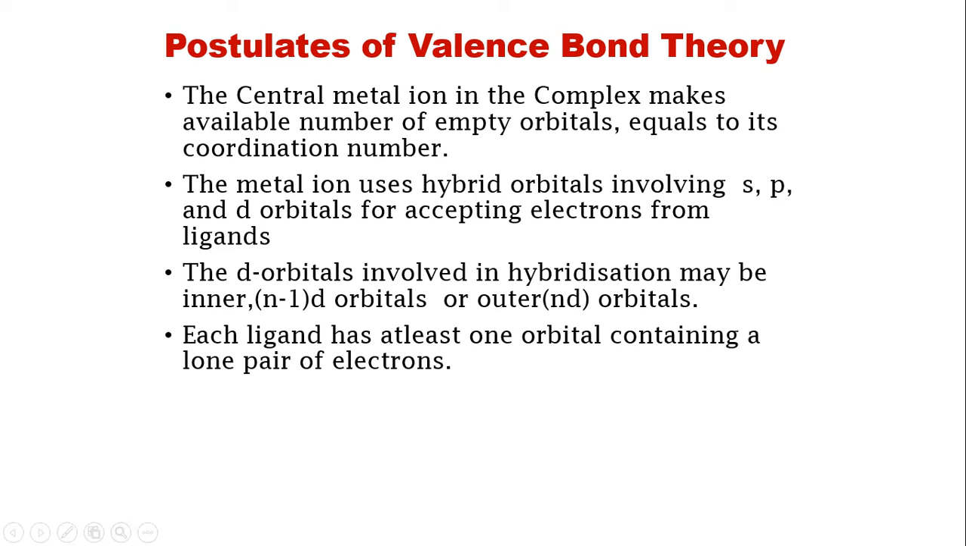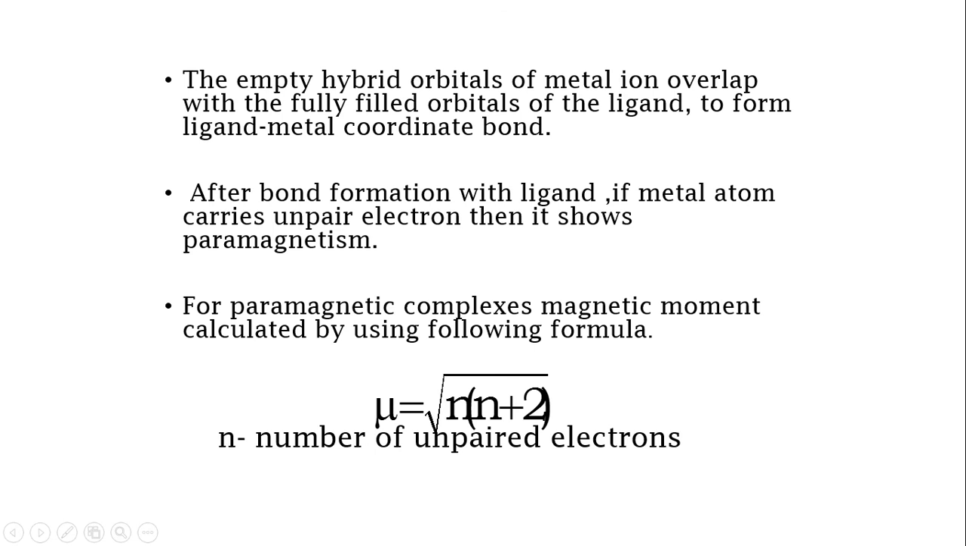Then each of the ligands has at least one orbital containing a lone pair of electrons. So a ligand which is going to approach the metal center should have at least one lone pair of electrons. Only then can it donate to the metal center. Then the empty hybrid orbitals of the metal ion overlap with the fully filled orbitals of the ligand to form the ligand-metal coordinate bond. So the empty orbitals of the metal and the fully filled orbital of the ligand try to form a bond, and that is known as the ligand-metal coordinate bond.